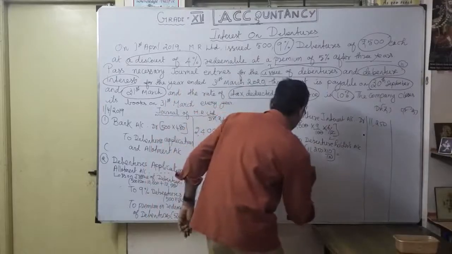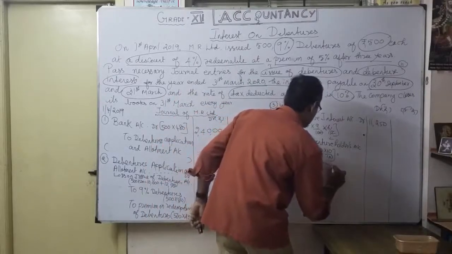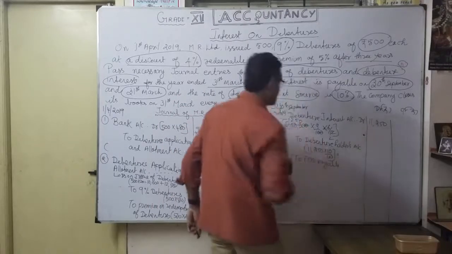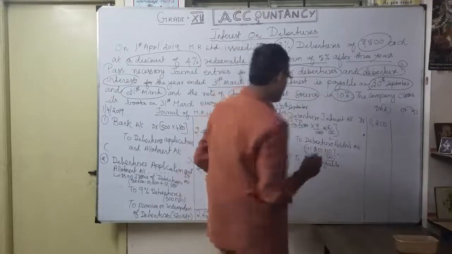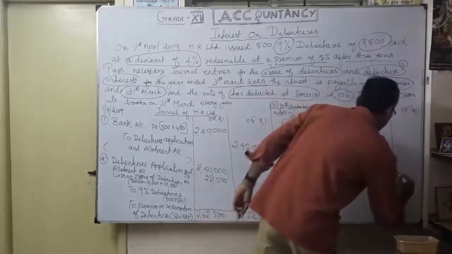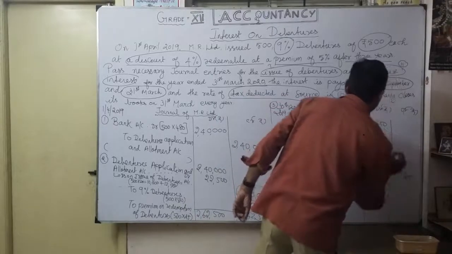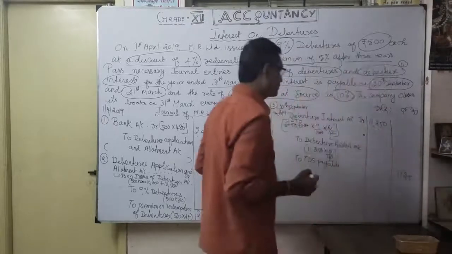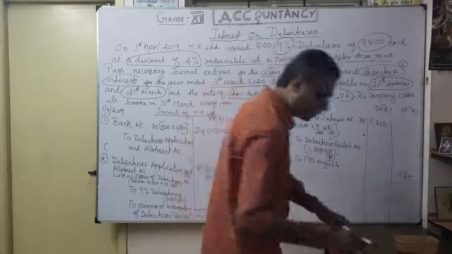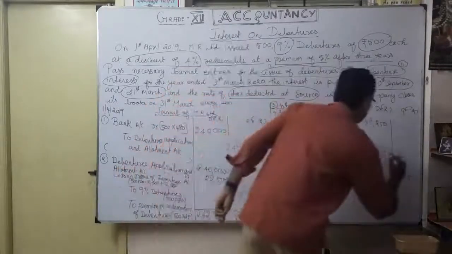Here I write TDS payable. Correct. TDS payable, how much? 11,250 into 10 by 100, so 1125. I'm going to pay as tax 1125. So if I deduct 1125 from 11,250, I'm going to pay the debenture holder how much? Only 10,125.